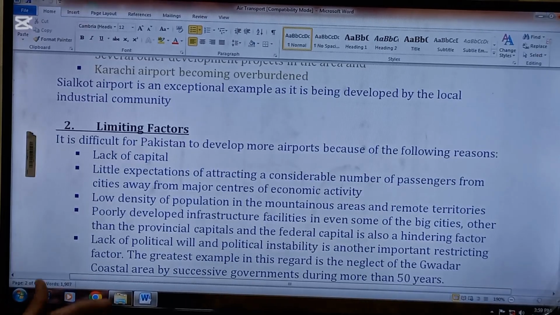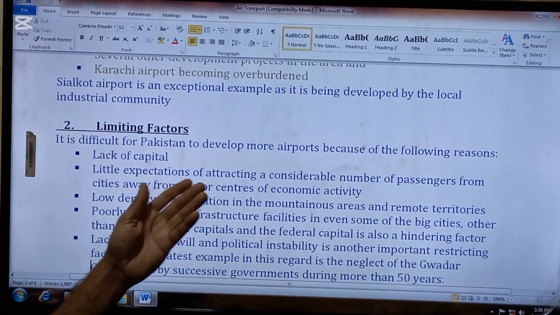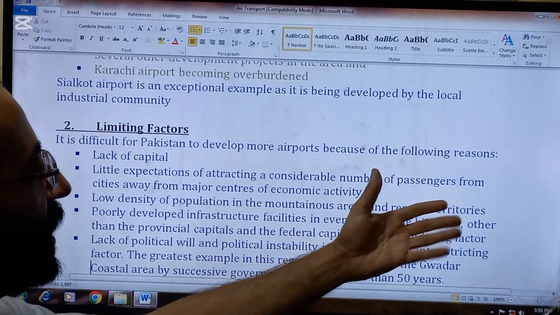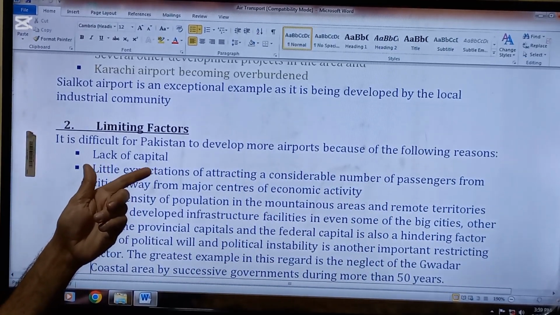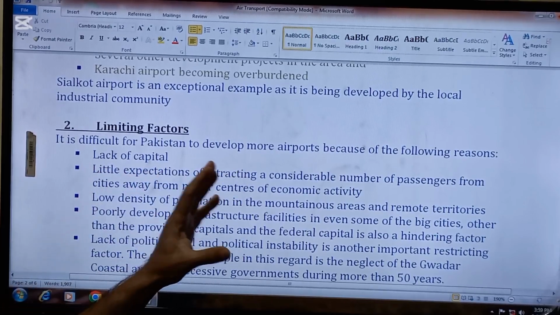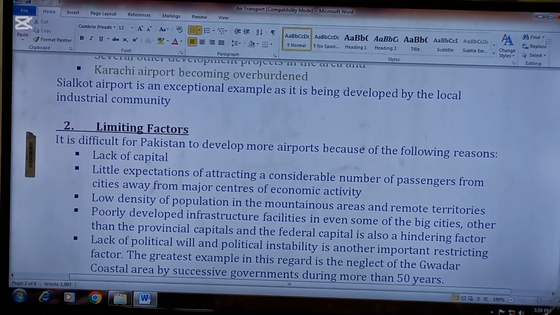Okay, next point is limiting factors. It is difficult for Pakistan to develop more airports because of the following reasons. Number one, lack of capital. Pakistan is a poor country having lack of capital. So Pakistan is unable to expand air transport quickly.